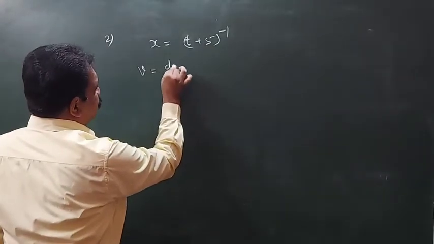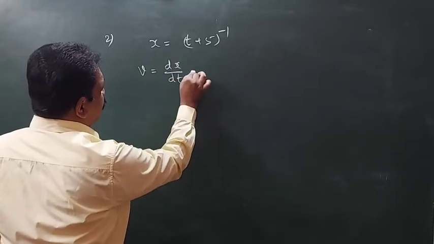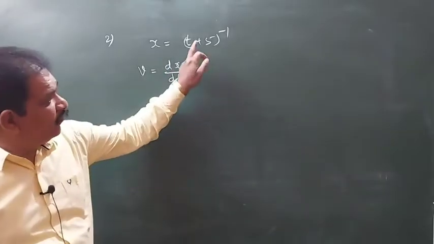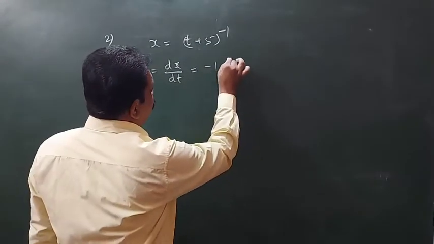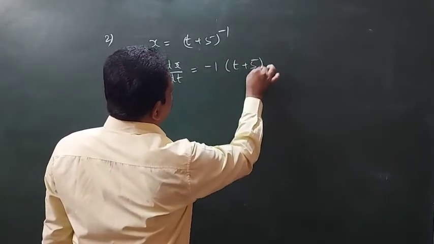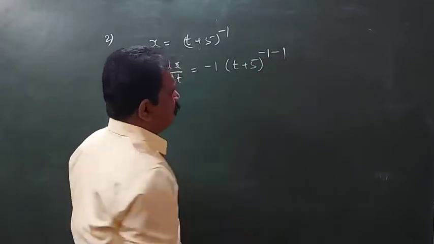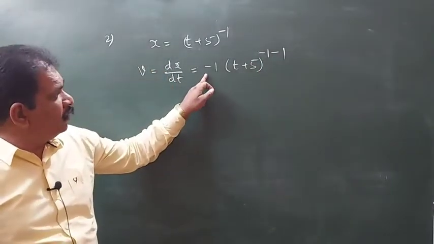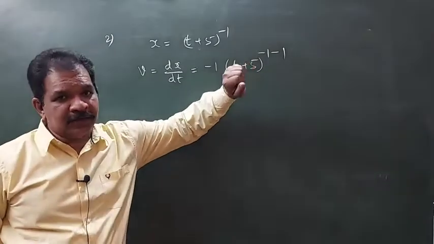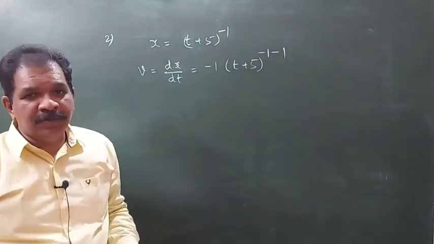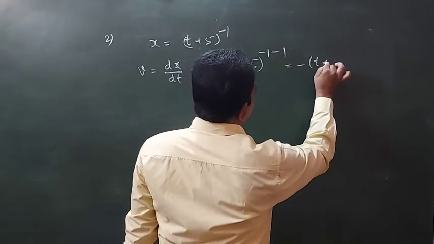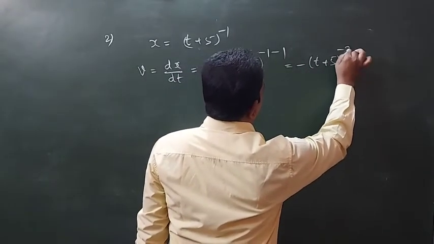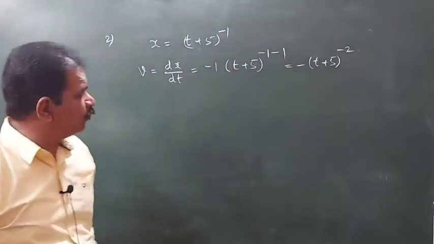Velocity is equal to dx by dt. If we differentiate this one, minus 1 into (t plus 5) power minus 1 minus 1, using n into x power n minus 1, where the n value will be minus 1. So this value is minus (t plus 5) power minus 2.